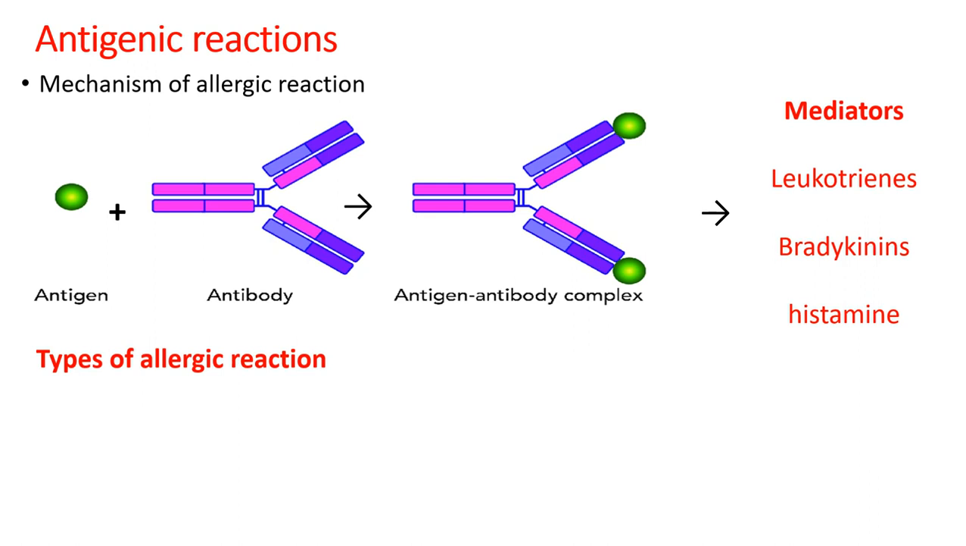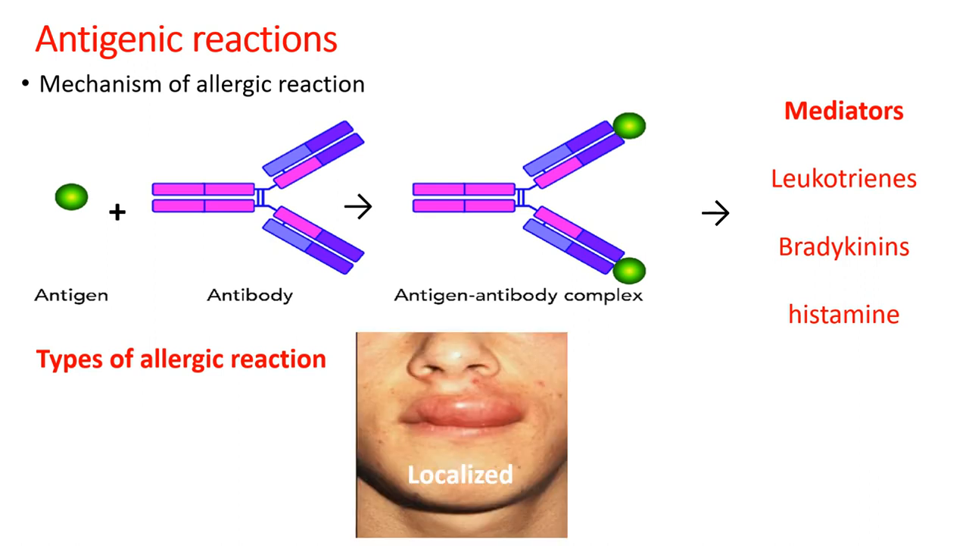There are numerous types of allergic reactions based upon the localization of this antigen antibody complex. That means where it goes and stays inside the body. Depending upon that, the allergic reactions are broadly classified into two categories. One is localized. Suppose this antigen antibody complex is confined to a particular part of the body, then it will show localized reaction such as burning sensation, inflammation, or swelling or pain to a particular part of